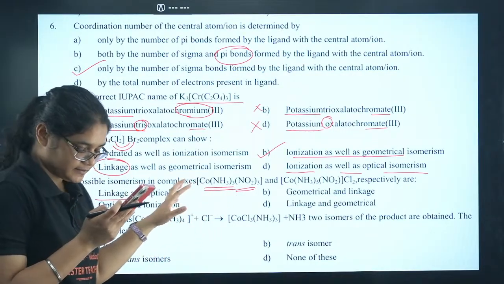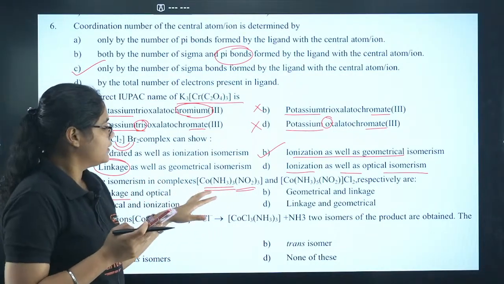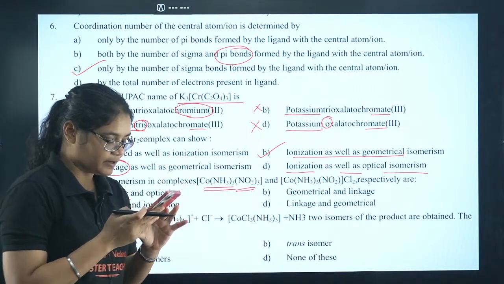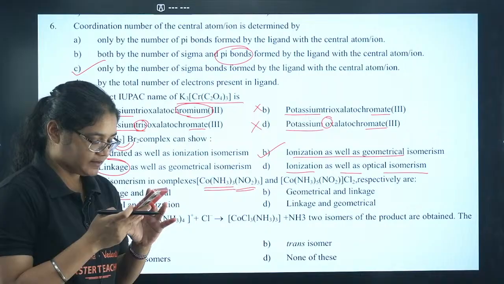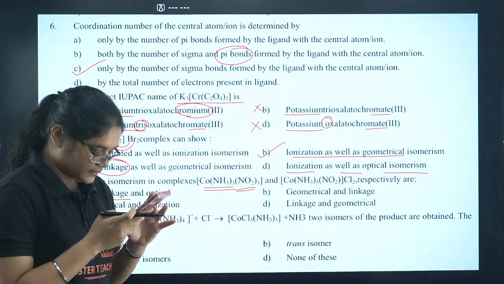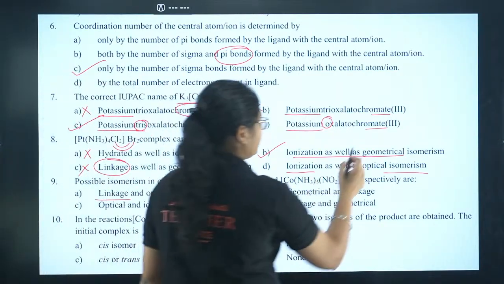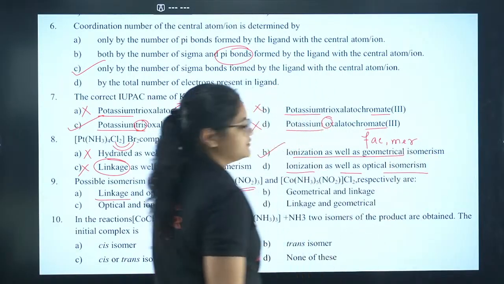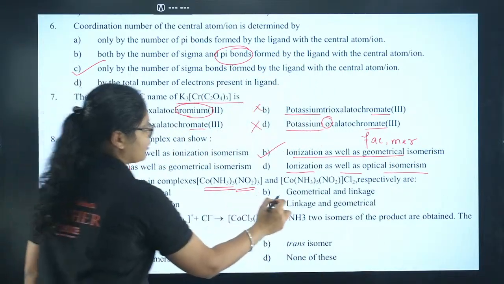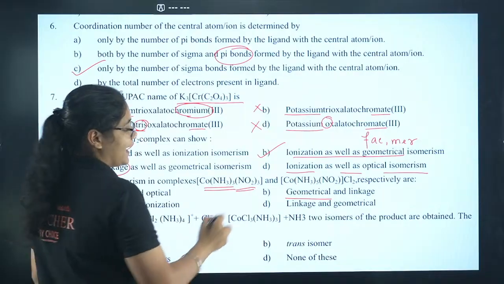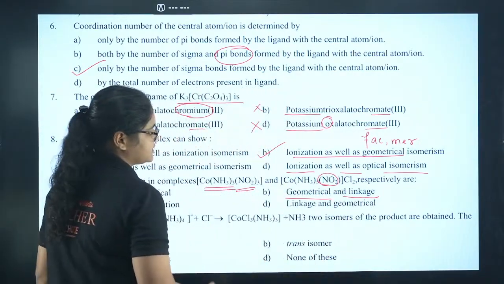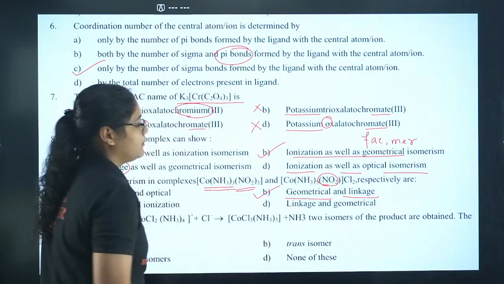Anyone can tell me what type of geometrical isomerism is found in this particular compound? MA3B3 type. So if you remember, it shows facial and meridional isomers. Okay, so definitely this compound can show geometrical isomer, and since it is having NO2 group, it can show linkage isomerism. So that is why option number B is correct.